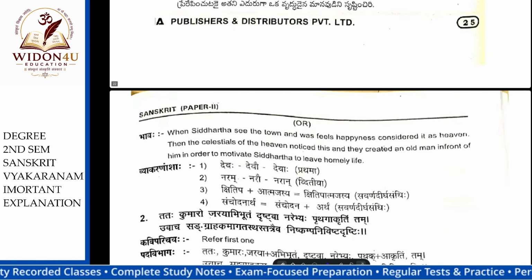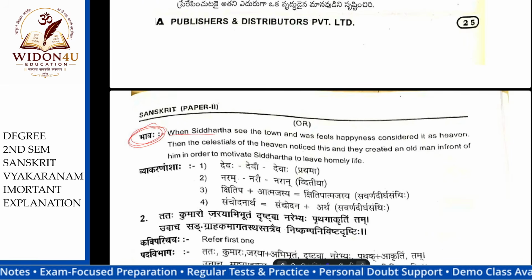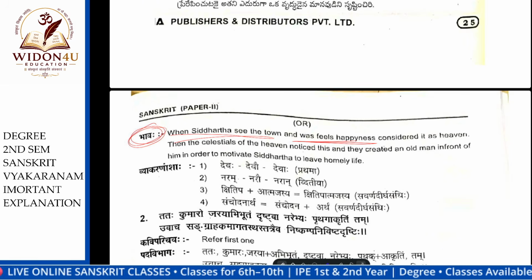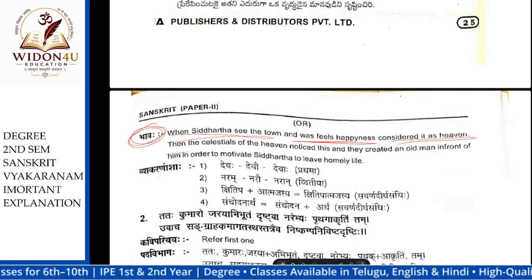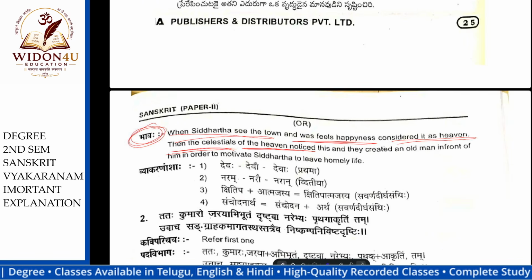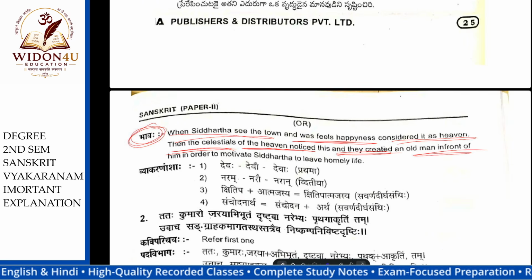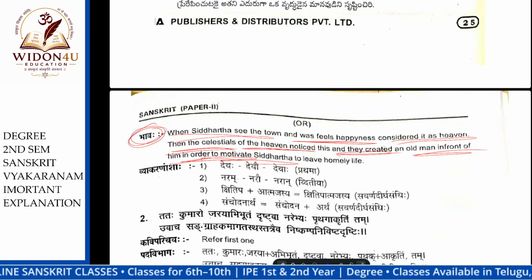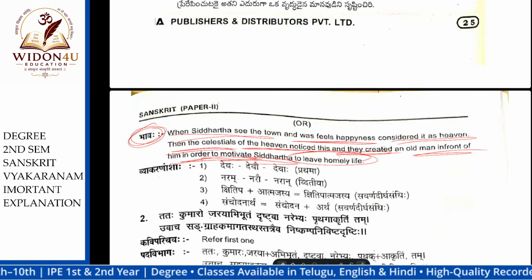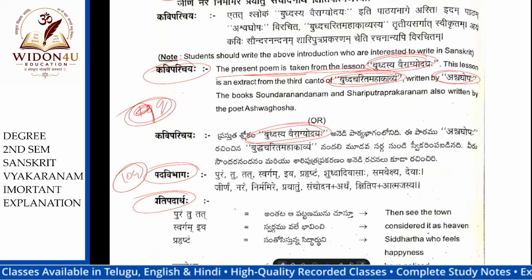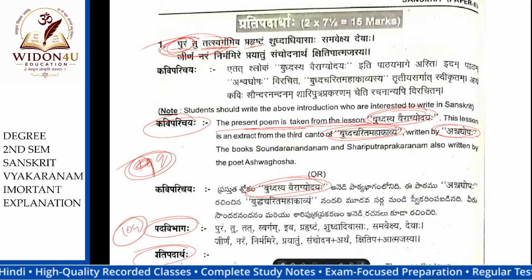First read the Bhava. When Siddhartha saw the town, he felt happiness, considering it as heaven. Then the celestials in heaven noticed this and created an old man in front of him, in order to motivate Siddhartha to leave his homely life. Read the first one and understand whatever the meaning is for this shloka.